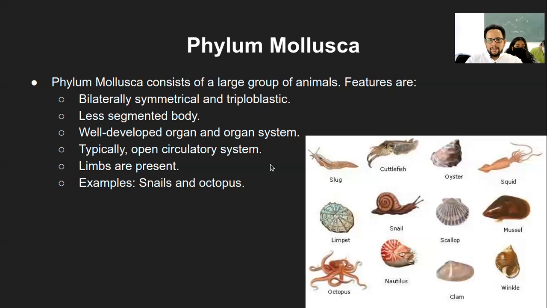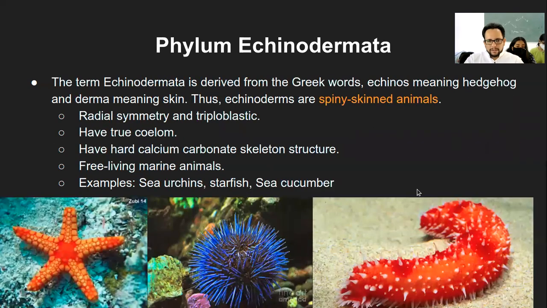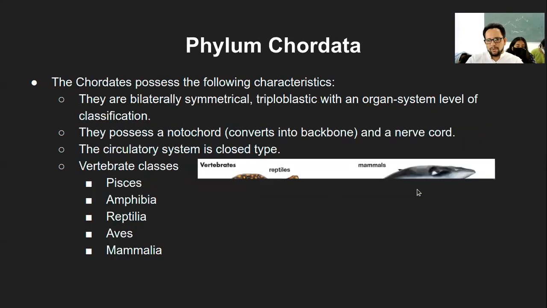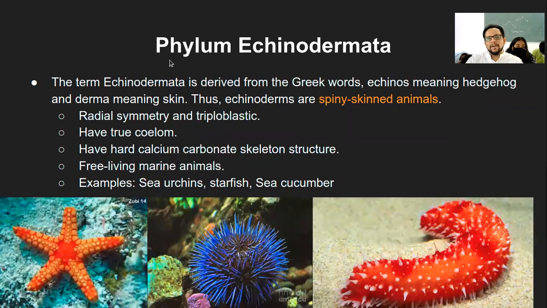Okay, then I suppose the second last is the phylum Echinodermata. Now, this is a category specialized in terms of spiny skinned animals. That's what echino means, a kind of spiky or hedgehog, and derma means skin.